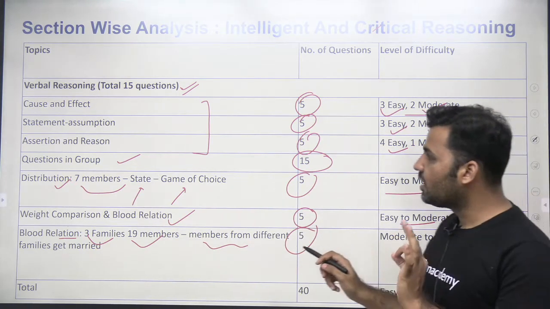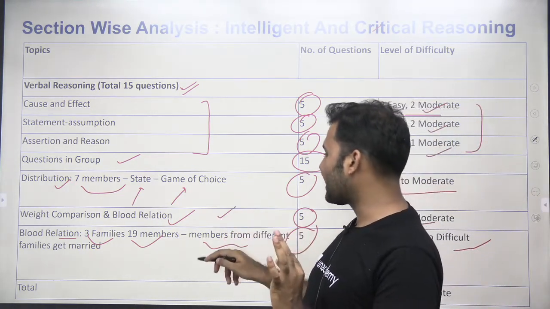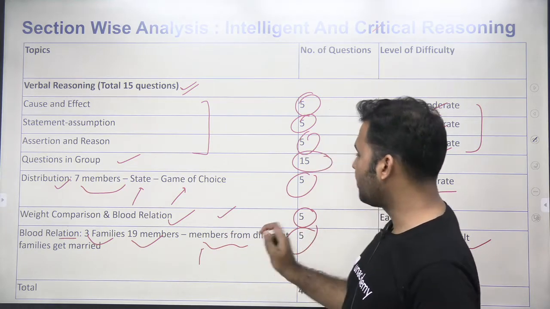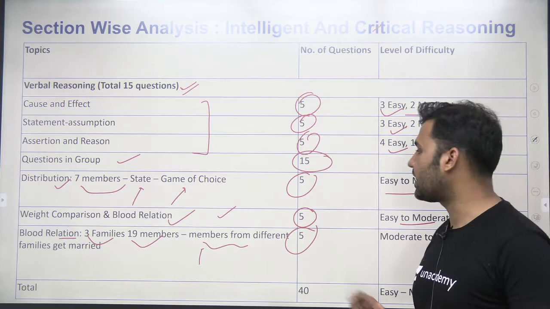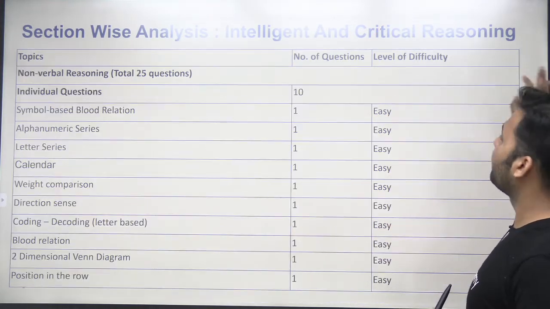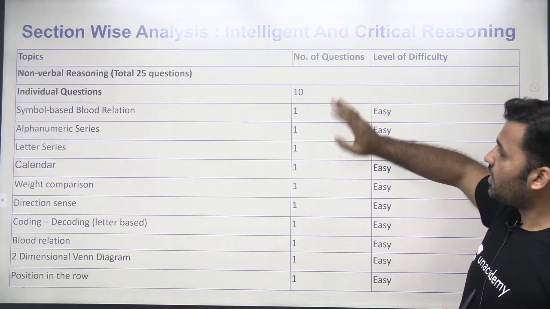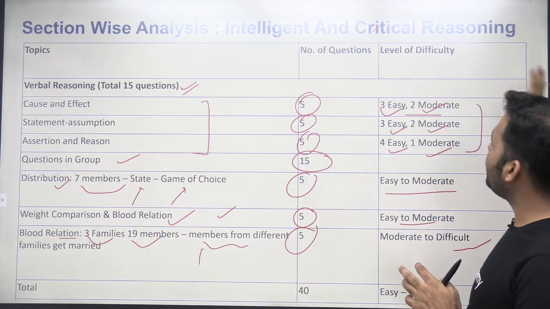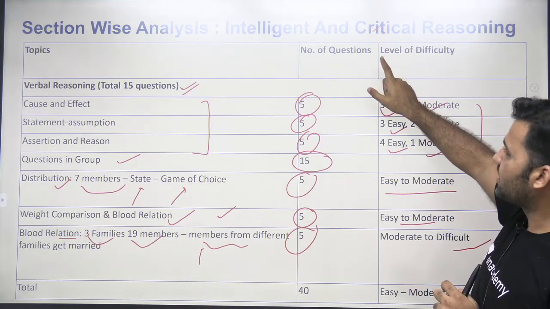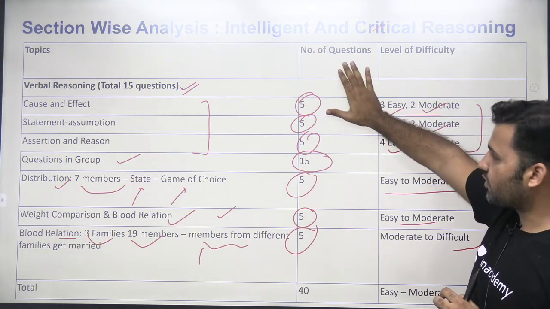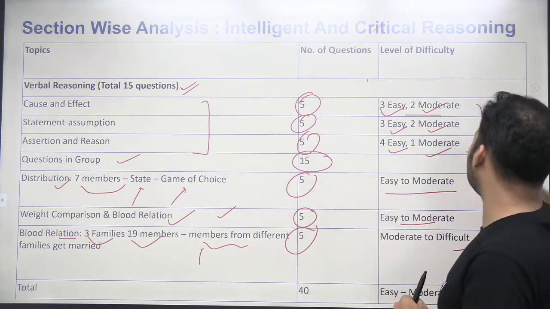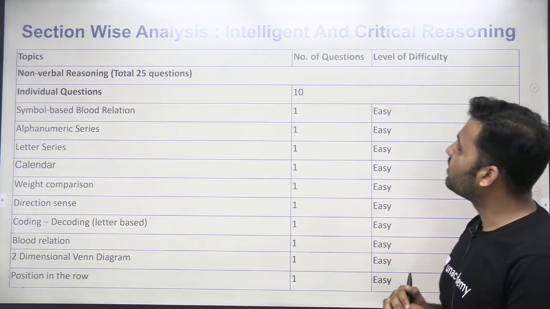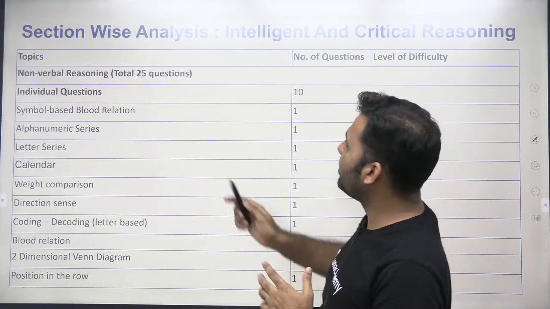As you can see, blood relation came here as well as here. A very important topic. You should be comfortable with these types of analytical reasoning sets, right? So must solve sets. Further, you see that total 40 questions, right? Out of intelligence and critical reasoning, we had 15 questions from verbal reasoning, 15 questions coming from analytical reasoning sets, and then you have the questions of non-verbal reasoning, right?